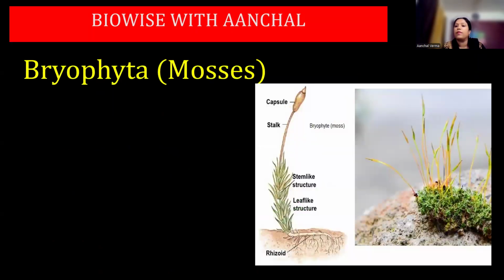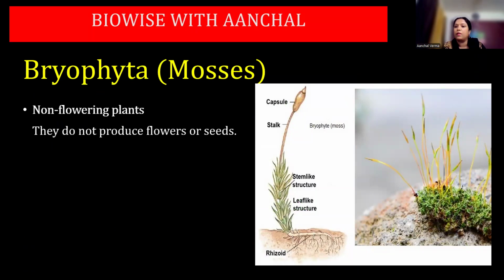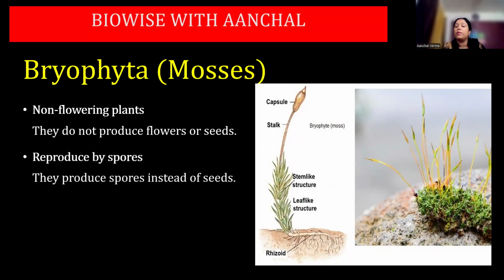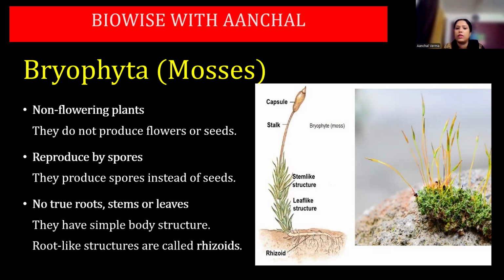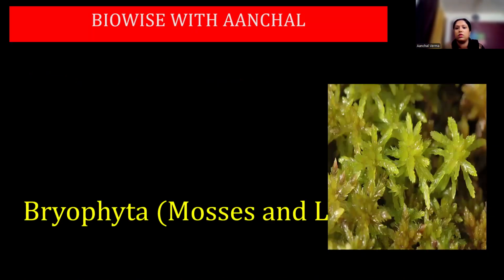Next one is bryophytes, that is mosses and liverworts. They are non-flowering plants, and do not produce flowers or seeds. They reproduce by spores instead of seeds. They have no true root, stem, or leaves. They have a simple body structure. Root-like structures called rhizoids are present, but they are not true roots because they lack vascular bundles. And since they lack vascular bundles, they do not have true leaves, true stems, and true roots.